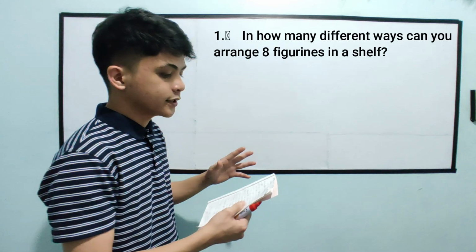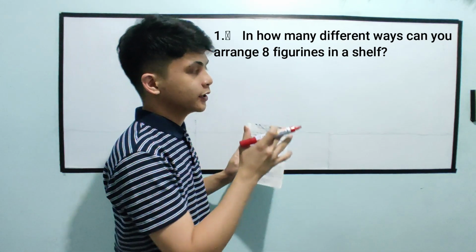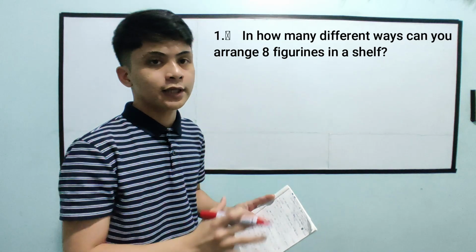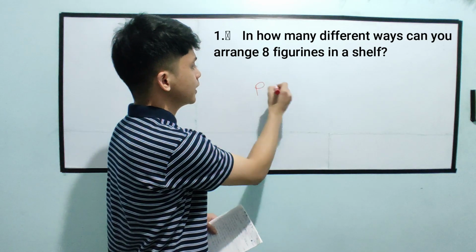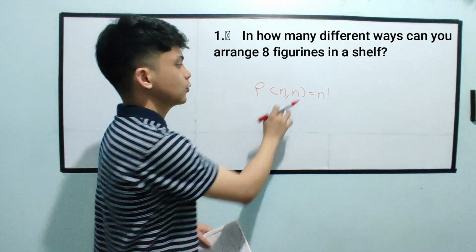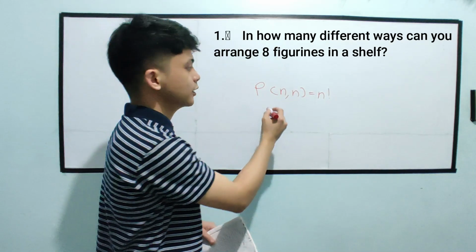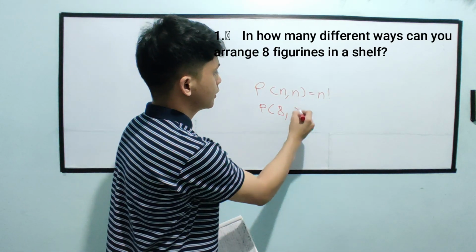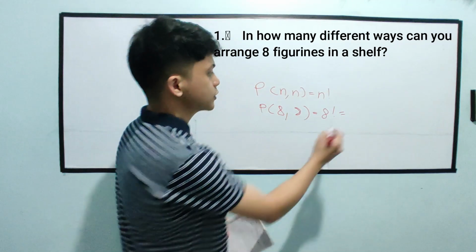Yung una, yung permutation of n objects taken all at once, is simply lahat ng given object ay ina-arrange natin. For example, in how many different ways can you arrange 8 figurines on a shelf? I-arrange natin yung 8 figurines sa shelf. Lahat ng object na yon ay i-arrange natin, so taken all at once siya. Yung formula lang niyan is permutation of n taken n equals n factorial, where n is yung number of objects na i-arrange natin. Meron tayong 8, therefore permutation of 8 taken 8 equals 8 factorial. 8 factorial is equal to 40,320.